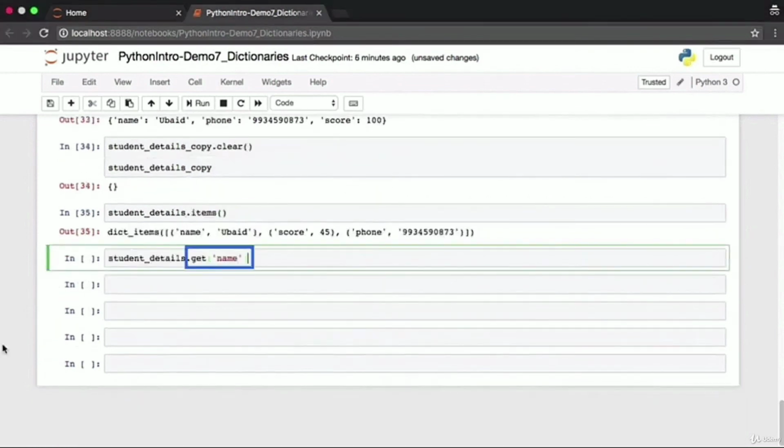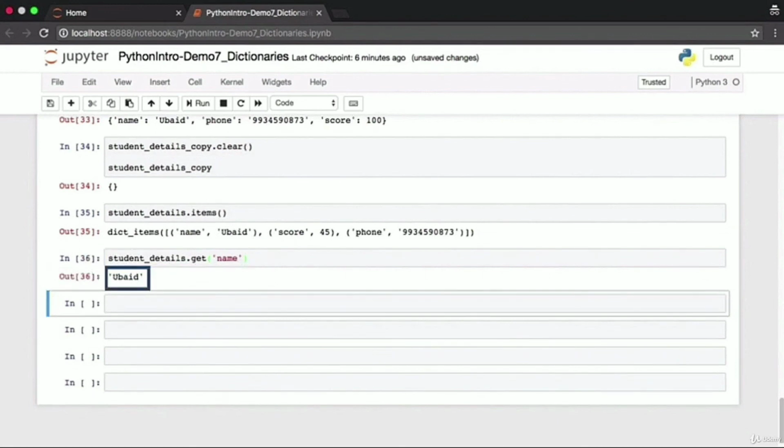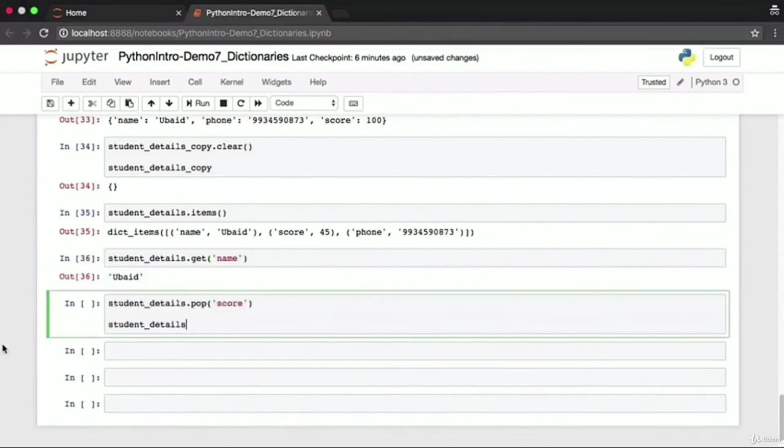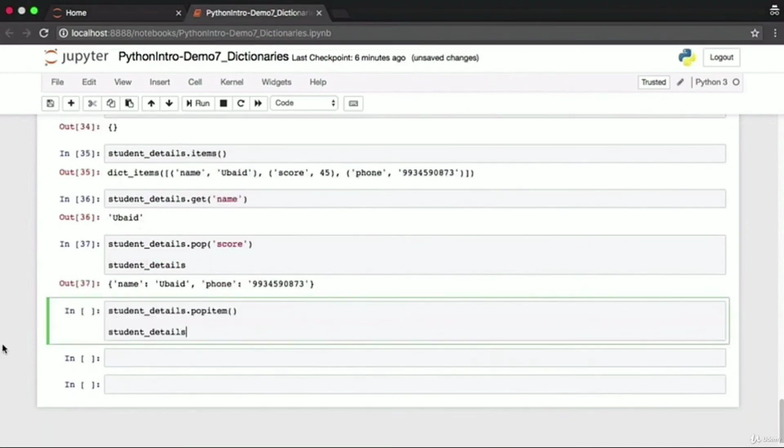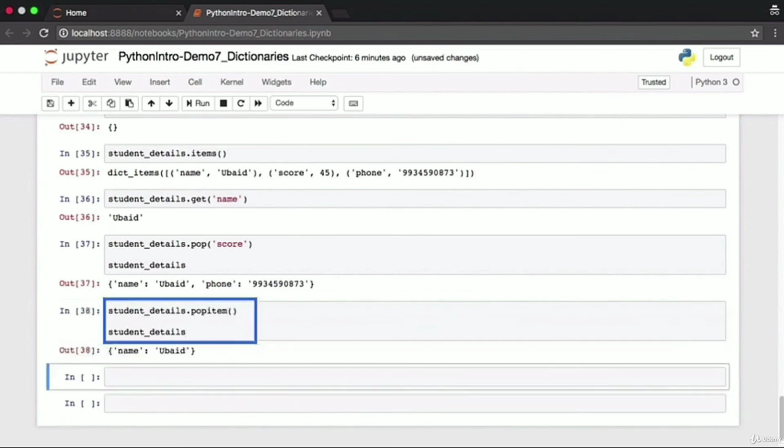Python offers an alternative get function which you can use to retrieve the value associated with a particular key. studentdetails.get name will return the value associated with the name key. You can also get rid of certain key value pairs from within a dictionary by calling the pop function. If you do studentdetails.pop score, the resulting dictionary will no longer have the score key. If you want to get rid of a key value pair at random from within a dictionary, you can use the studentdetails.popitem function. Popitem will arbitrarily get rid of any key value pair from within this dictionary. Here it's gotten rid of the phone key. The only key value pair that remains is the name key.